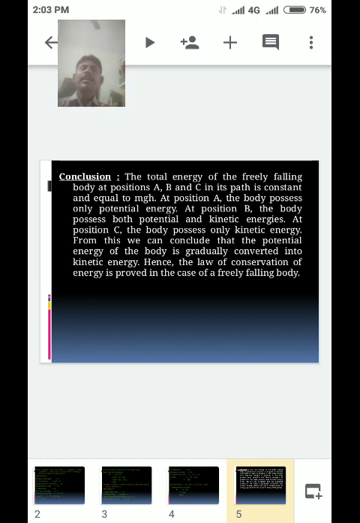From this we can conclude that the potential energy of the body is gradually converted into kinetic energy.